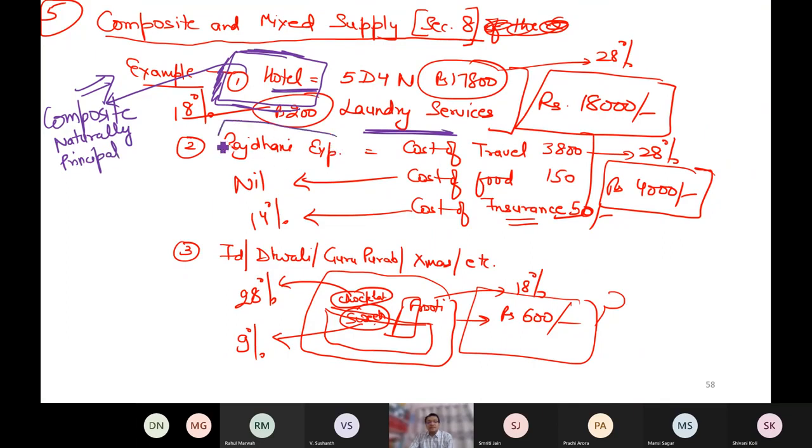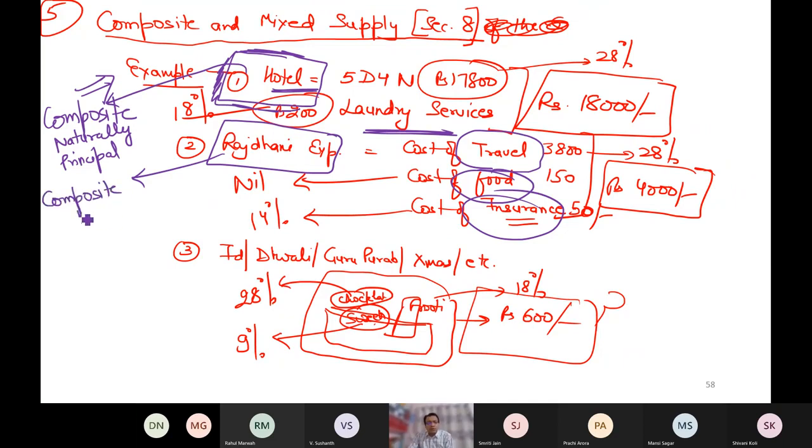Rajdhani Express. Again, it is mixed first. Rajdhani Express traveling means traveling, food, insurance. So it's mixed because there are two or more than two. So it is mixed by default. Can it become composite? Yes, it can become composite. And in fact, it is composite. Why? Because these are also naturally bundled. By default, these are supplied together. And out of the natural bundle, it is easily identifiable that traveling is the principal supply.